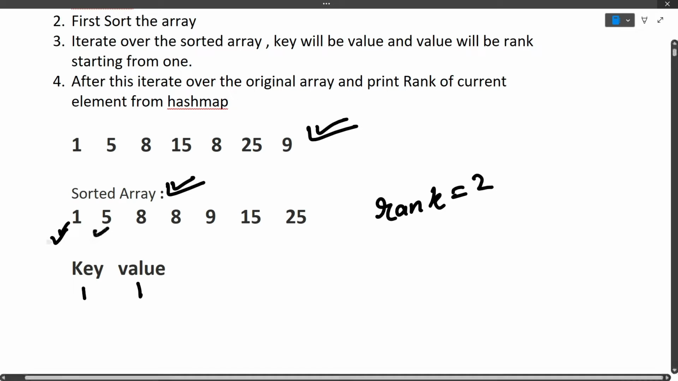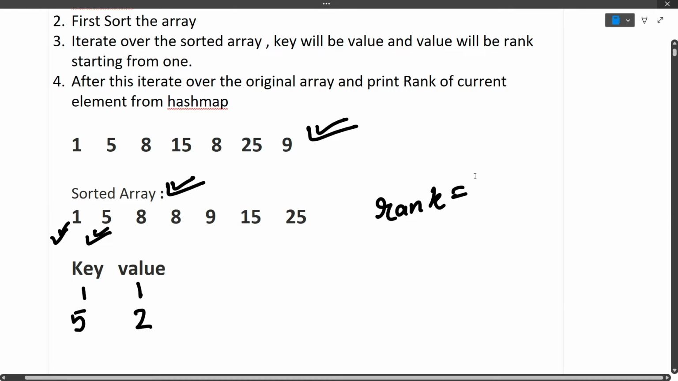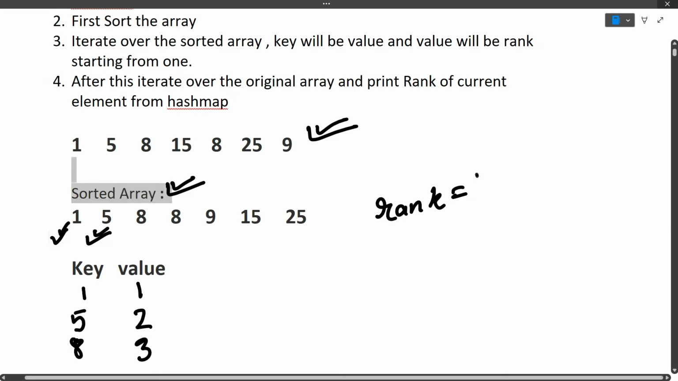Now we will come to 5. We will check whether this 5 is in the hash map or not. No, it is not in the hash map. We will add this key value, 5 as key, and value will be the rank. Rank currently is 2. After this, rank will be updated to 3. Then we come to 8. 8 is not in the hash map, so we will add 8 with rank 3. Now we will update the rank to 4.